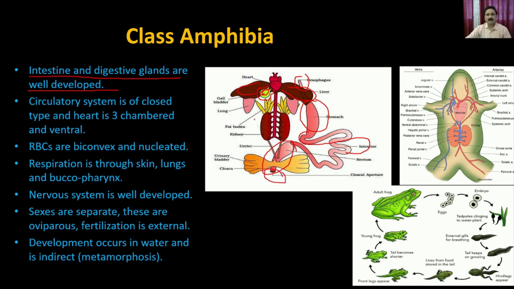Apart from that, the frogs also have a very high amount of fat bodies, and these fat bodies store a large quantity of fat, which allows the frog to keep taking nutrition when they are going through hibernation. You know that because these animals are poikilothermic, they cannot maintain their body temperature.